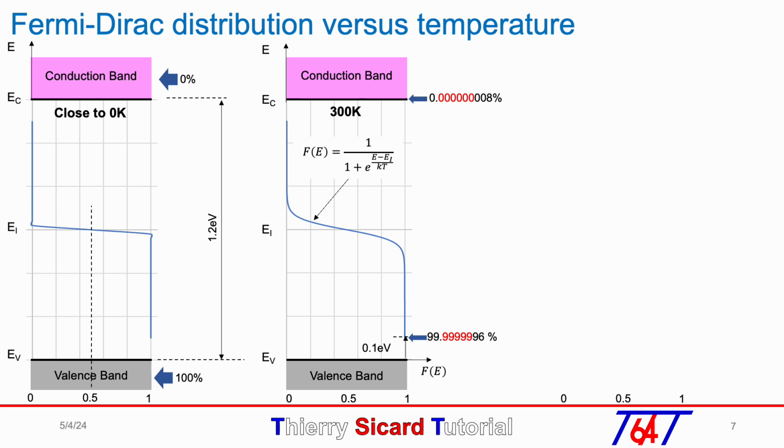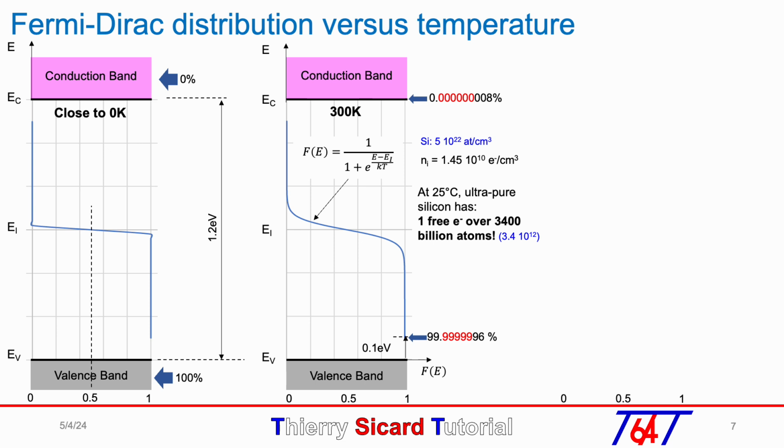With 5 10 to the power of 22 atoms per centimeter cube for the silicon, and 1.45 10 to the power of 10 free electrons per centimeter cube for the intrinsic concentration Ni, we will get 1 free electron in the conduction band for 3.4 10 to the power of 12 atoms.